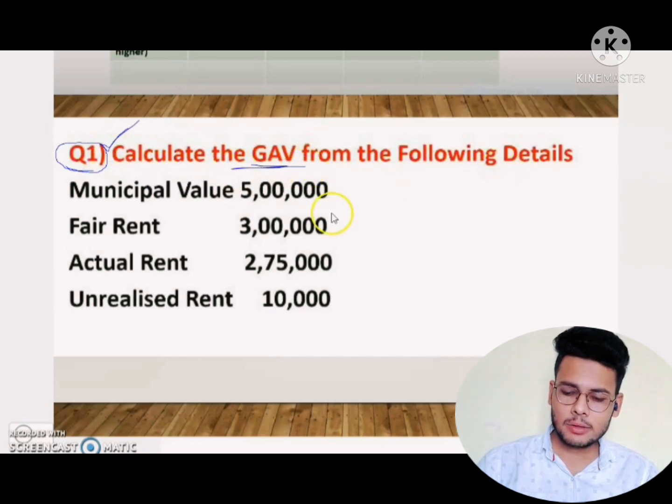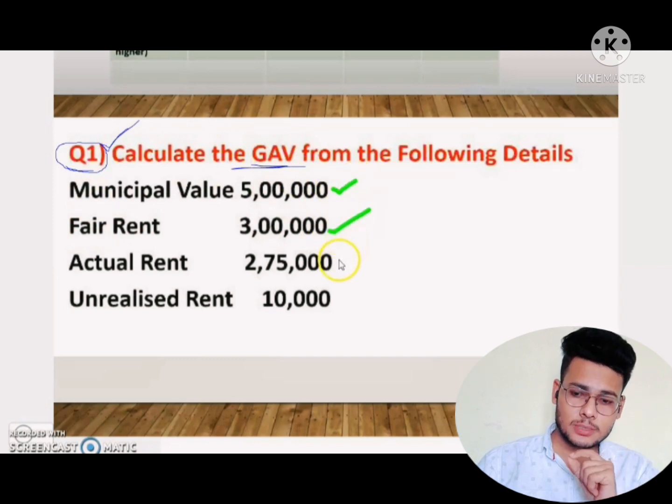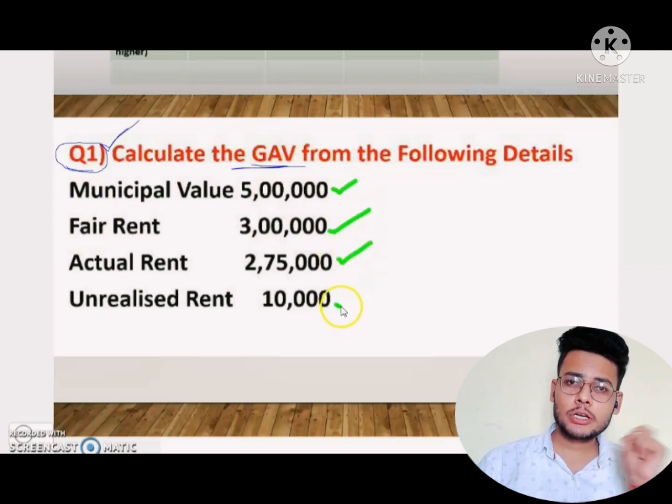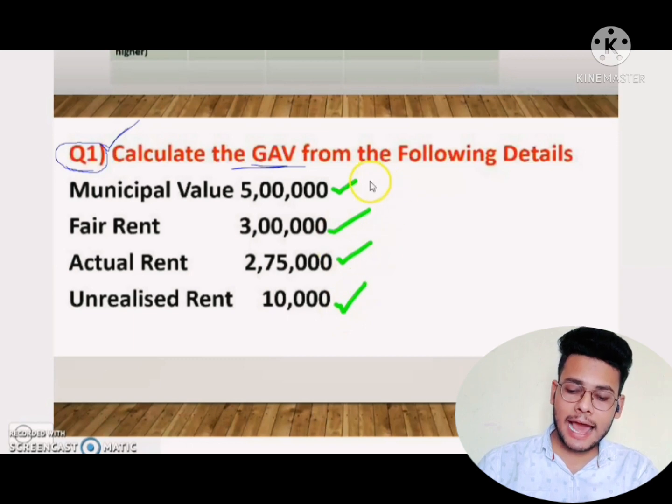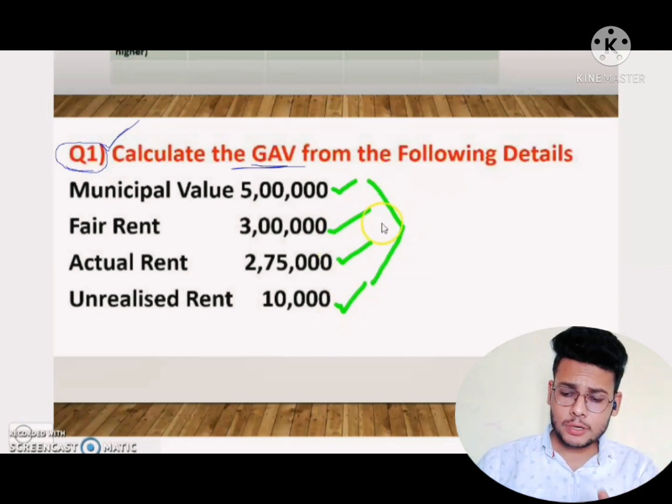Okay. So first of all, for your clarity, for example, we discuss how to find the gross annual value. Suppose the municipal value is 5 lakhs rupees, fair rental value is 3 lakhs rupees, actual rent is 2,75,000 and unrealized rent is 10,000 rupees. So after knowing all this, what will we do? We will find the gross annual value.